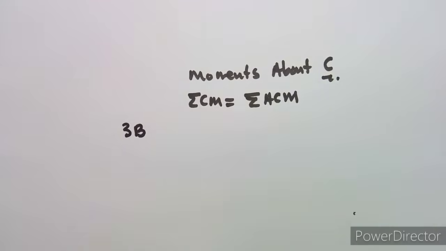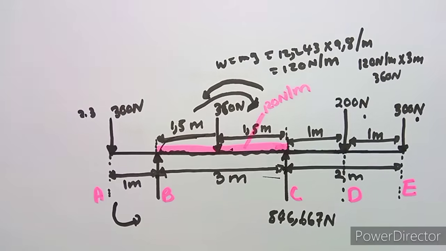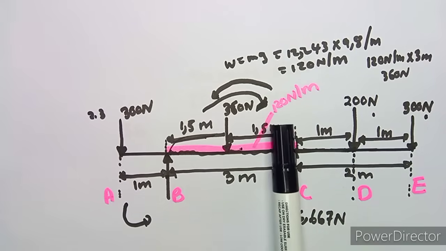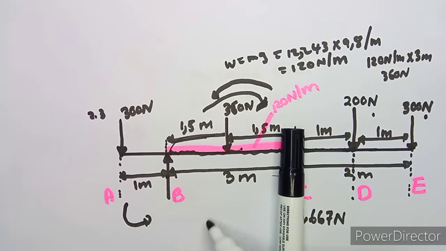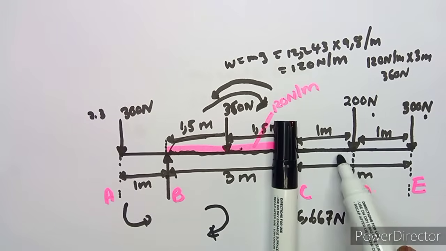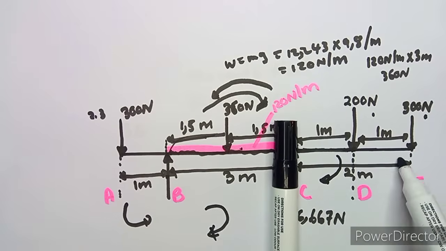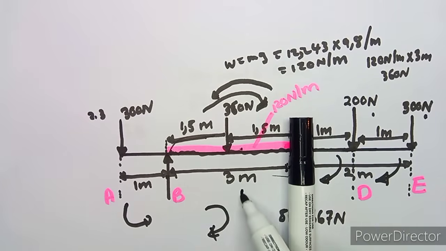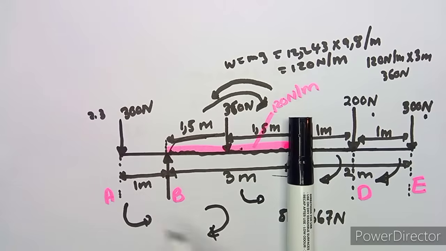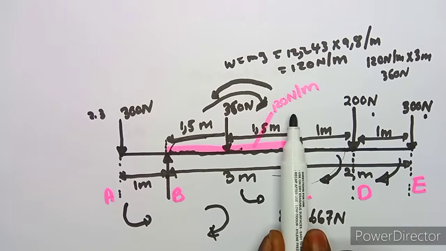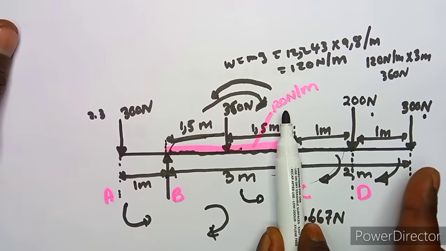Okay, do we still have anything that is on the clockwise? Let's check guys. We are referring to C, and we say this is the movement of clockwise. Remember guys, clockwise we are saying it moves like this. That is clockwise. So let's cross check this one, how it moves. It moves like this, which is also clockwise. Also this one is clockwise, but this force is now moving this direction, which is anti-clockwise, and also this one anti-clockwise. So these two moving to C, they are going in clockwise direction. So we have to add these two. We are adding this 200 and this 300.